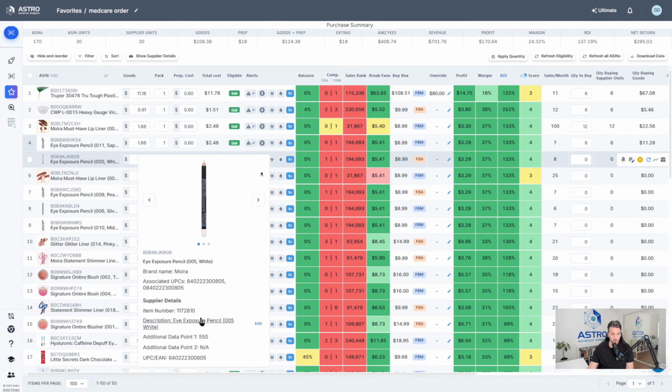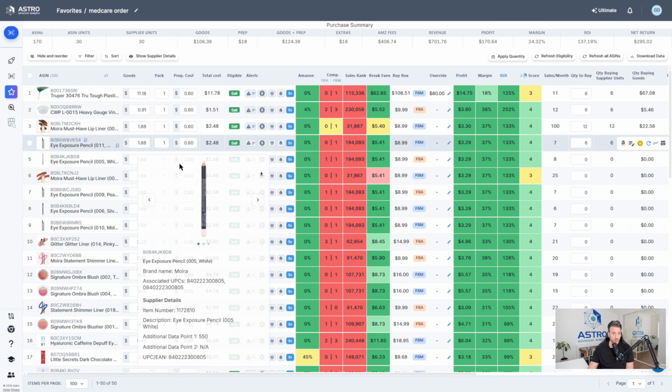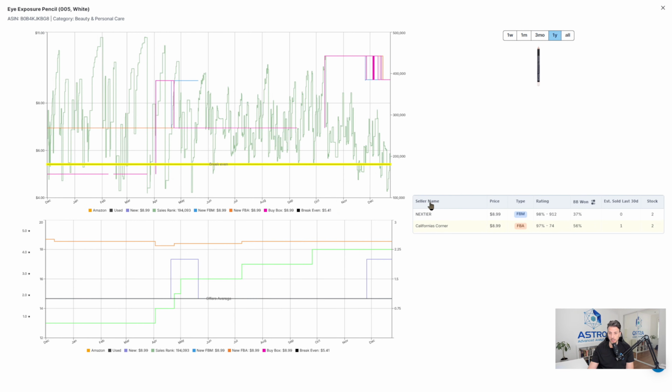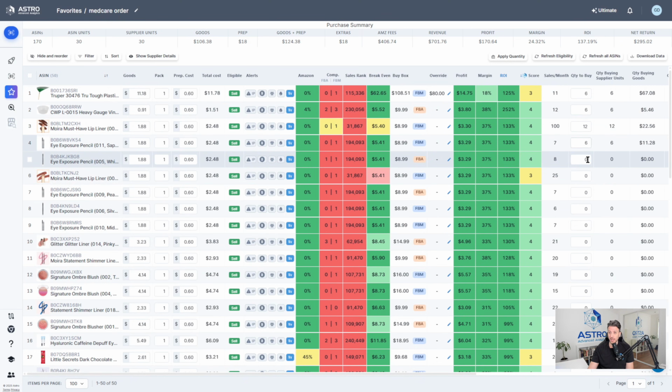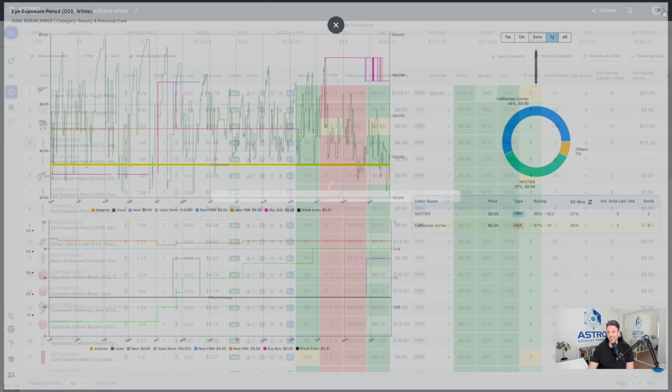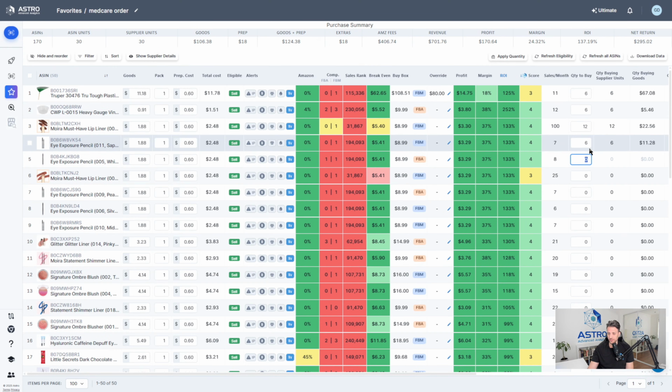This one, 005, $1.88. Seems very similar to the previous one. Let's go ahead and open this one up. It's that same seller on it. A couple of units over here. This one actually is much better than the previous ones as well. So given that there's one FBA seller, I wouldn't go ahead and buy. Let's see how much they have in stock. I didn't see that well. They have only 2 units in stock. I'd probably just buy 6 of these as well.